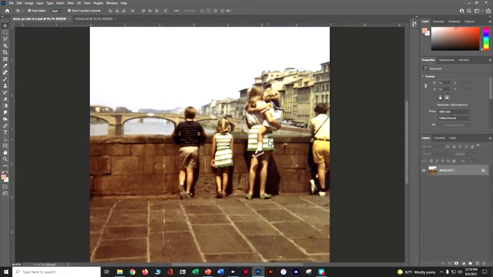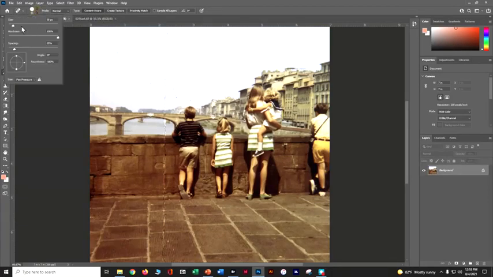All right, next thing we're going to do is fix this big crease down the middle. So in order to do that, we're going to use our spot healing tool. It looks like a band-aid with a jump rope. So let's grab that spot healing. With spot healing, let's make sure our content aware is turned on. We want our size to be about 25 or so. And our hardness is set at 100%. And let's hit tab and it'll make it go away.